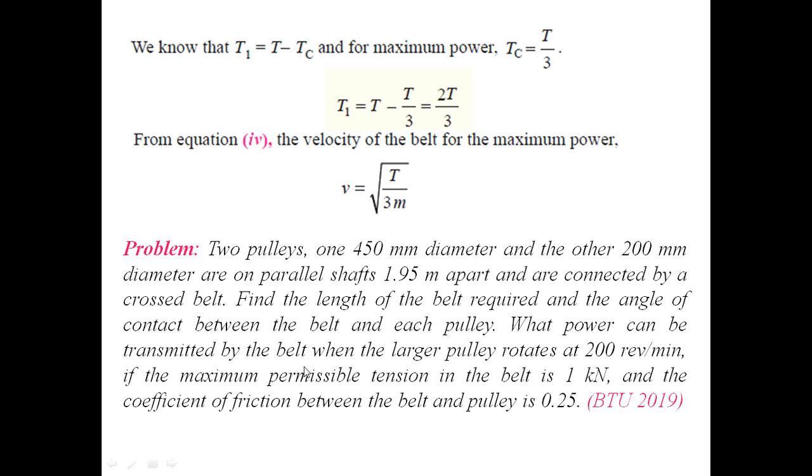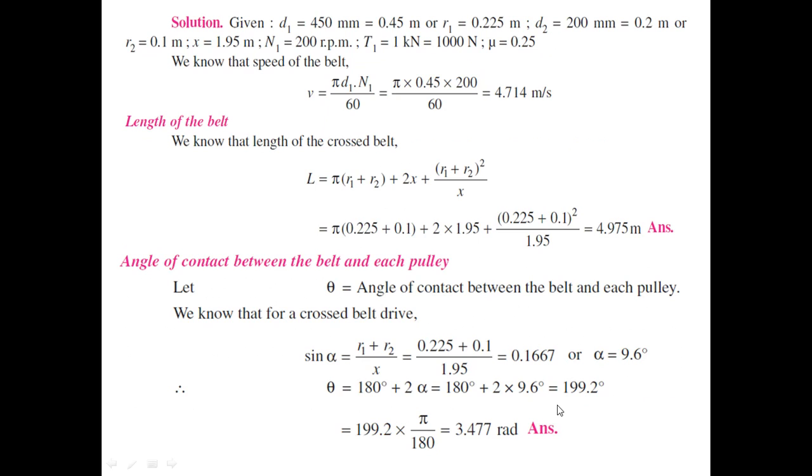Again, what power can be transmitted when the larger pulley rotates at n equal to 200 revolutions per minute, the maximum permissible tension is 1 kilonewton, and the coefficient of friction is 0.25. So let us try to solve this problem.